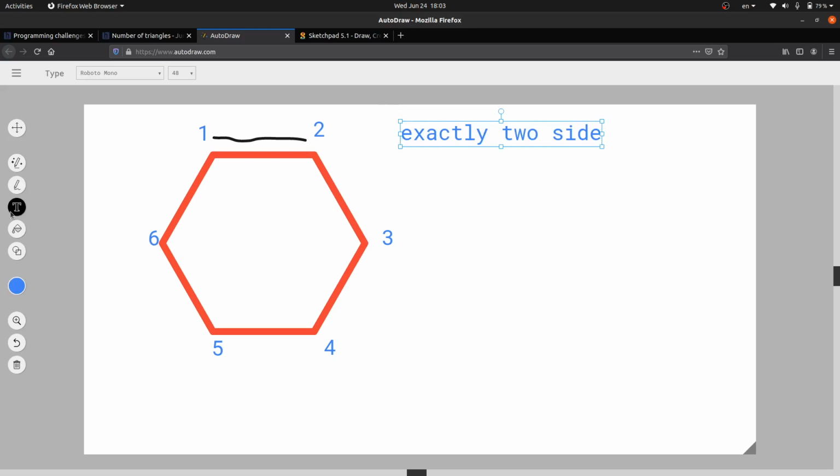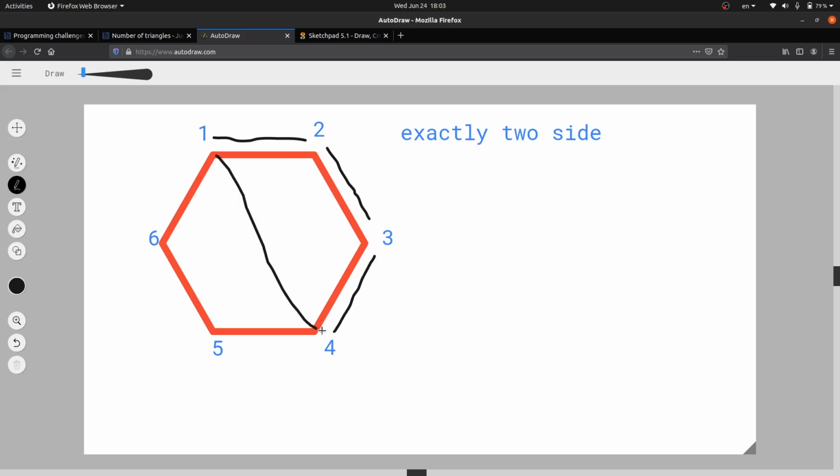So if we have exactly two sides, suppose this and this, then we can only form one triangle out of these two sides, because if you have fixed two sides of the triangle with a polygon, then the third side is also fixed. Because we cannot form a triangle with three sides sharing with the polygon, because it will form a quadrilateral. So there can be at most two sides sharing with the polygon.